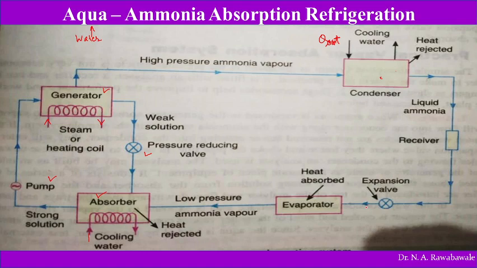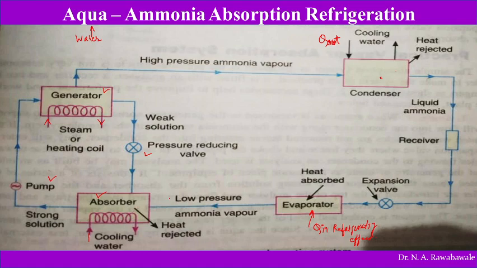This refrigerant enters the evaporator, where it absorbs heat energy Q in, or produces a refrigerating effect. A refrigerating effect is produced in this evaporator. Once this ammonia, which is at low pressure, has absorbed heat, it moves towards the absorber, because in this absorber the water has a low temperature and this water absorbs ammonia.